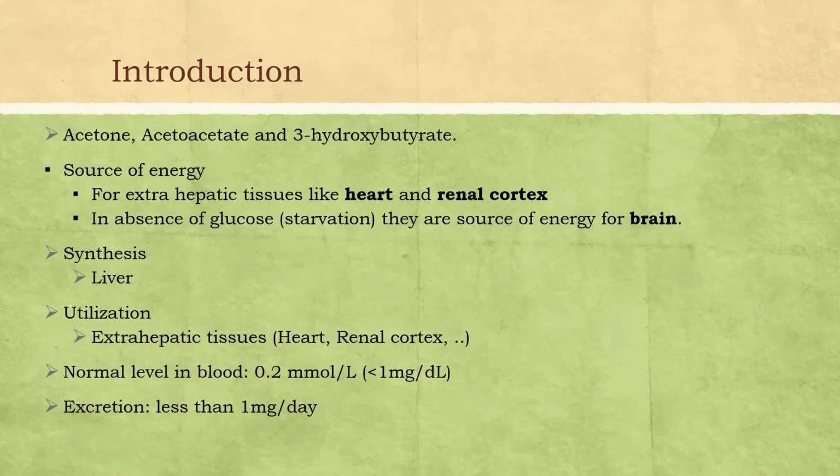The three important ketone bodies are acetone, acetoacetate, and beta hydroxybutyrate. They serve as a source of energy for extrahepatic tissues like heart, renal cortex, and in prolonged starvation, even the brain starts utilizing ketone bodies for energy. Ketone bodies are synthesized in liver but utilized by extrahepatic tissue. Normally, their blood level will be less than 1 milligram per deciliter and excretion is less than 1 milligram per day.